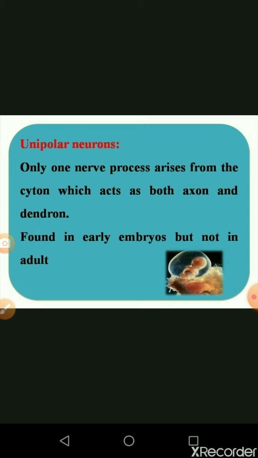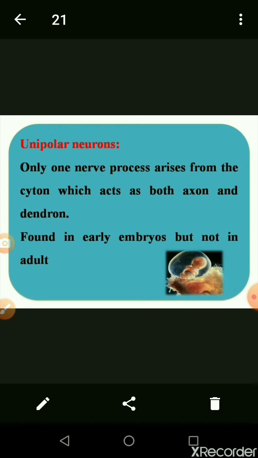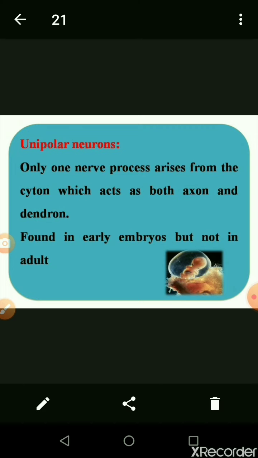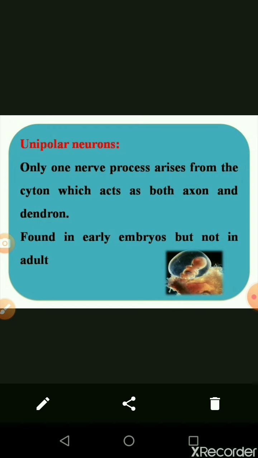The unipolar neuron is found only in early embryos, not in the adult cell. Below, in the diagram, this is an embryonic cell of the human being. It is an immature cell. Only the embryonic cell consists of the unipolar neuron. Again, this is a very important detailed question: the unipolar neuron arises from the cyton, acts as both axon and dendron, has only one process, and is available in early embryos, not in the adult cell.